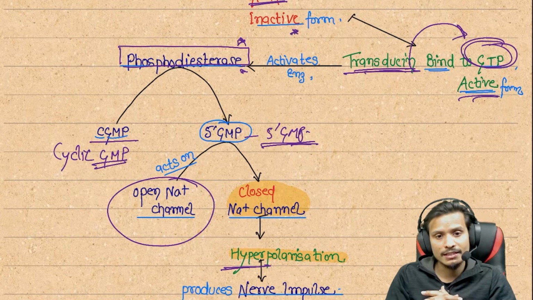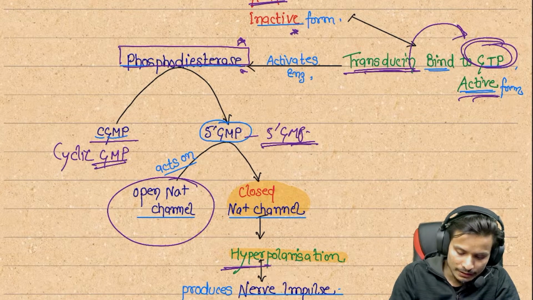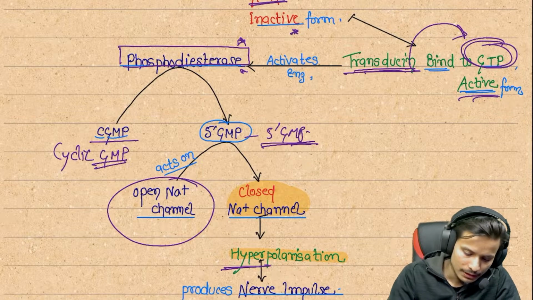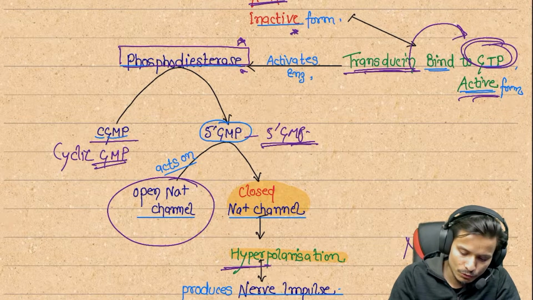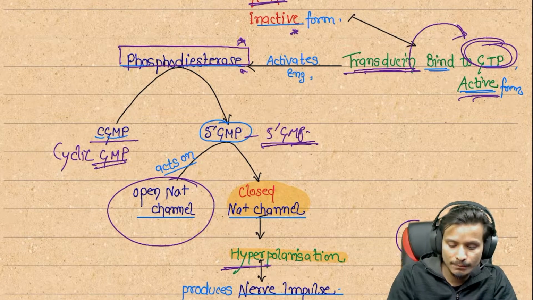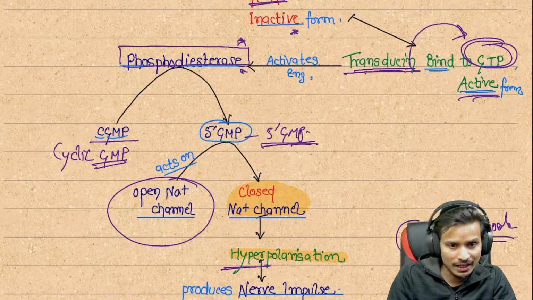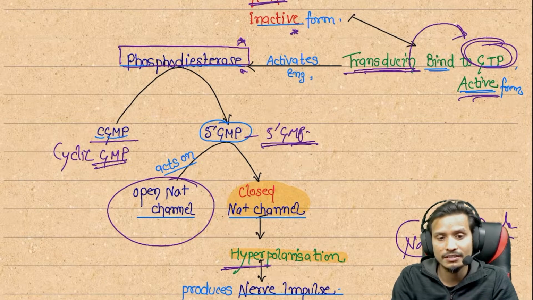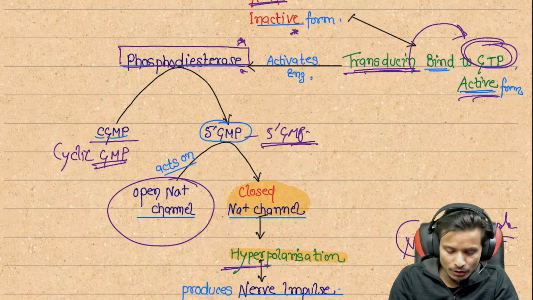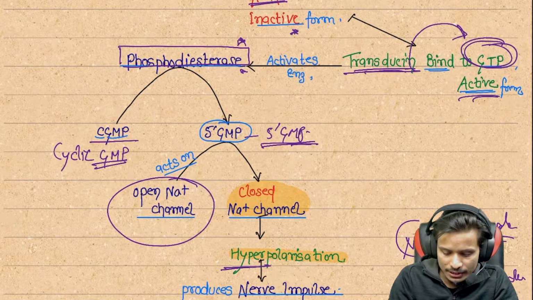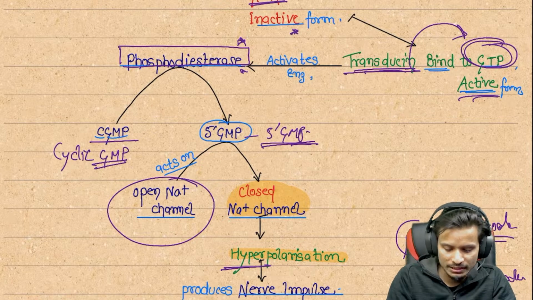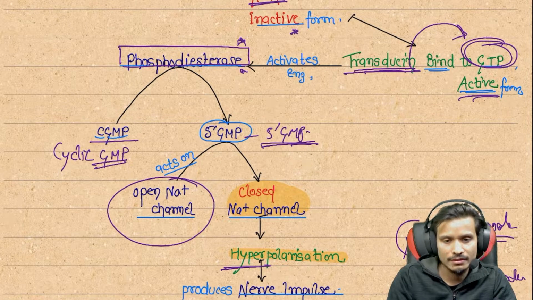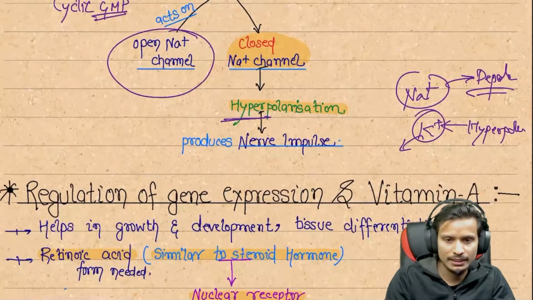In normal cells, if the sodium channel is open, depolarization is happening, but in the eye it is the opposite, hyperpolarization appears. In normal cells, which ion is responsible for hyperpolarization? That is potassium. If it enters the cell, then there is hyperpolarization, we can see.